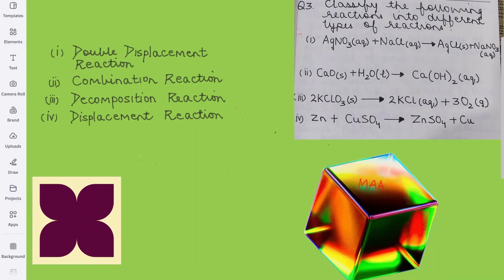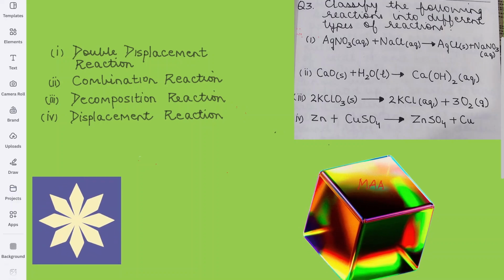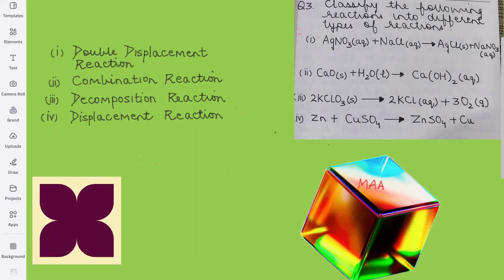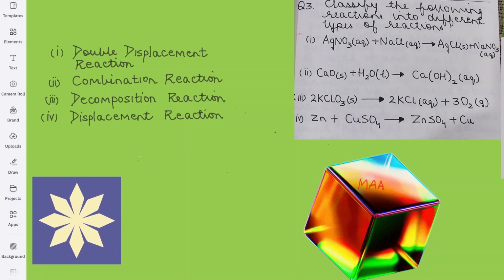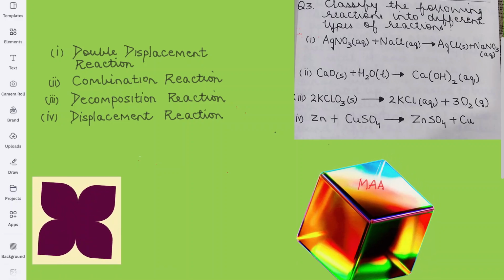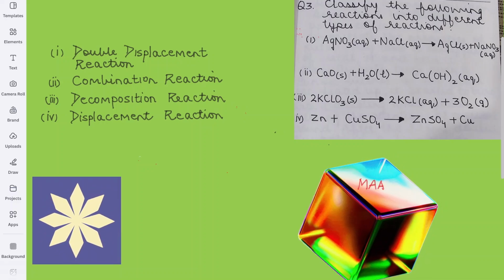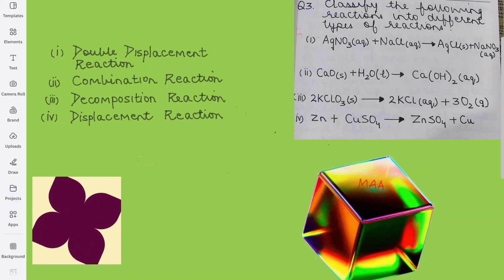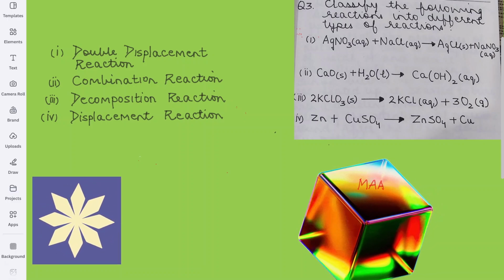Now the second one is CaO plus H2O gives you Ca(OH)2. That is, the two reactants are reacting, that is, they are combining. So it is known as a combination reaction. As the definition suggests, when two things combine, it is known as a combination reaction: two reactants react and one product is formed.